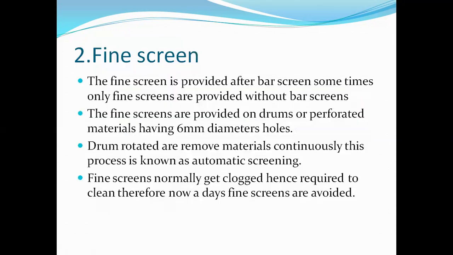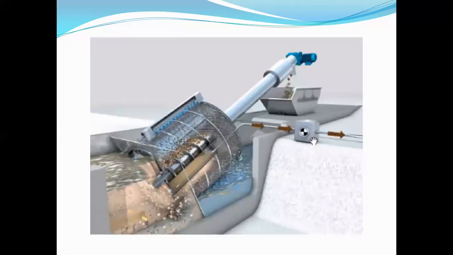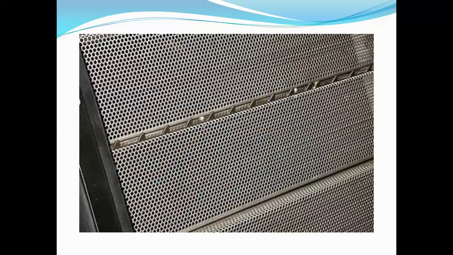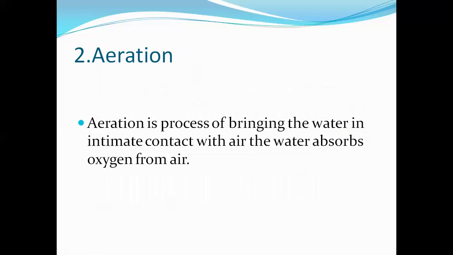Then the second type of screen is the fine screen. The fine screens are provided on a drum. It is an automatic screening, and the fine screen has holes of 6 mm. Then the second process of water purification is aeration. After water is passed through screening, second is aeration.